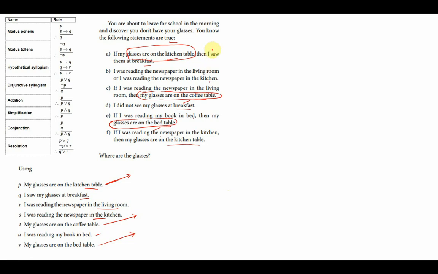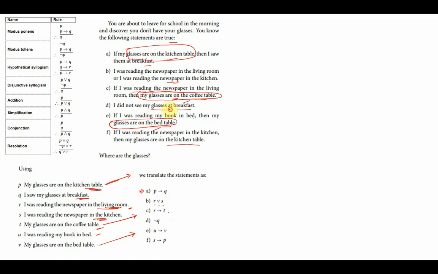Now we'll rewrite these premises mathematically. First of all, it says if my glasses are on the kitchen table, if P, then I saw them at breakfast, Q. If P, then Q, right? So this A can be written as this. I was reading the newspaper in the living room, R, or I was reading the newspaper in the kitchen, S: R or S. If I was reading the newspaper in the living room, if R, then my glasses are on the coffee table. If R, then T.